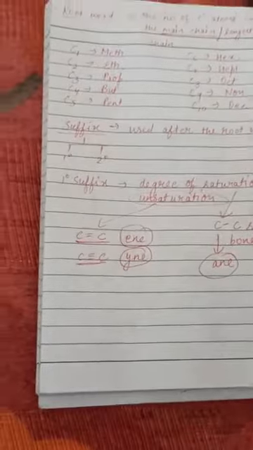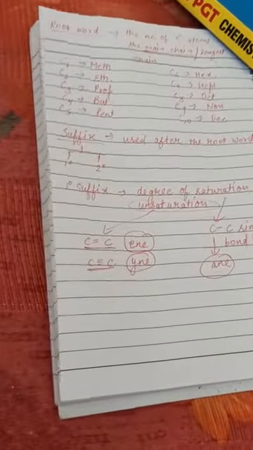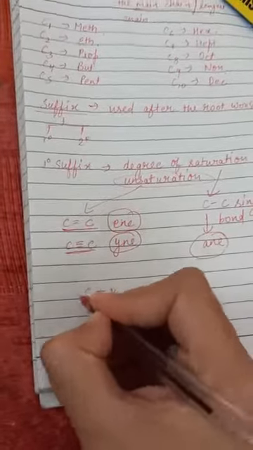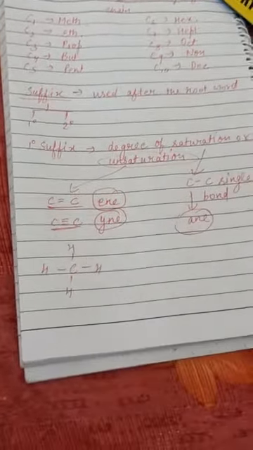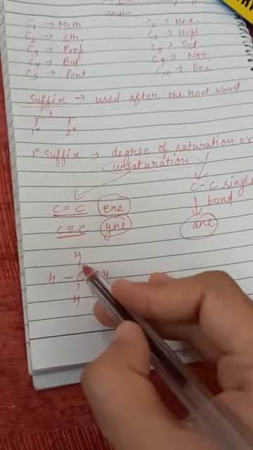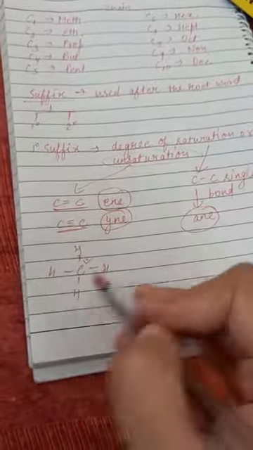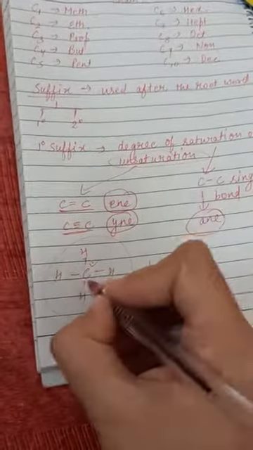Let us take up examples of root word and primary suffix. Suppose we have one carbon atom and 4 hydrogens attached to it. Why? Because the valency of carbon is 4 and it can attach to 4 atoms. So this is the simplest hydrocarbon we have. This is known as methane.